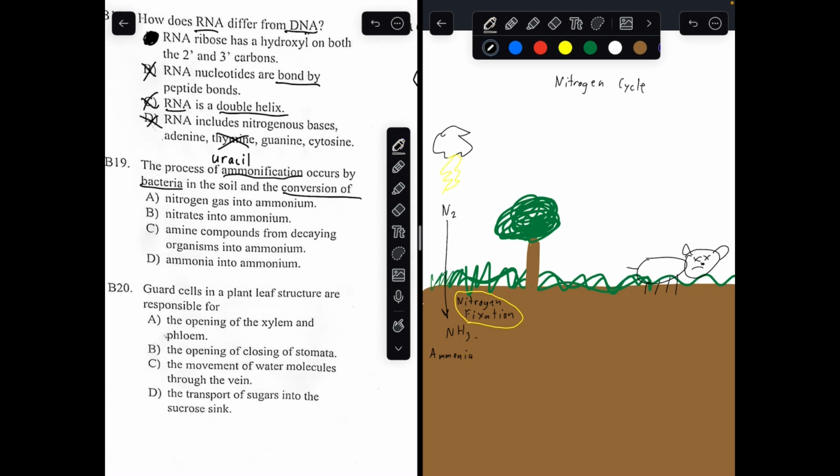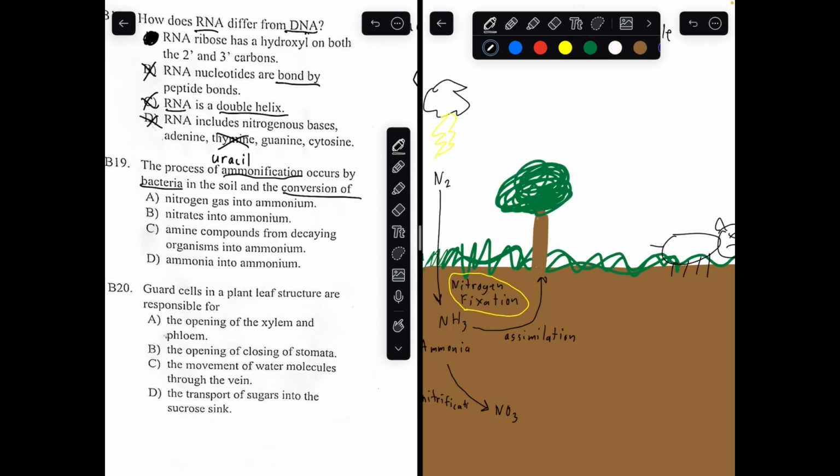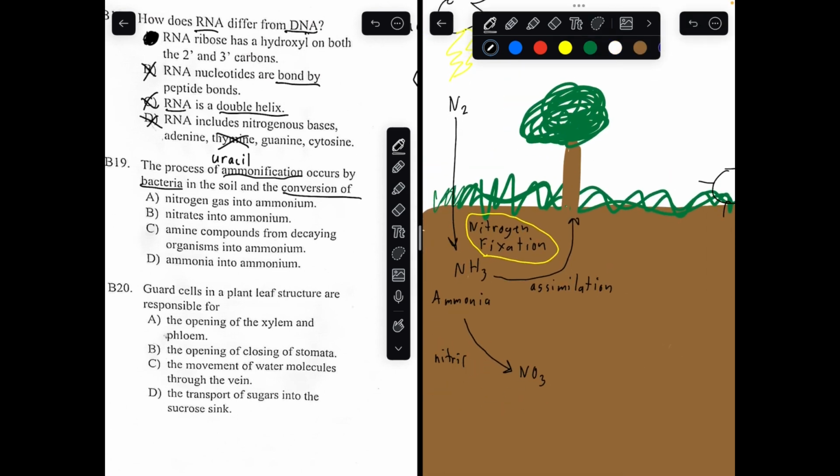Now, ammonia can enter a plant in a process called assimilation, or it can become a compound called nitrate, NO3, in a process called nitrification. Let's write it over here. In a process called nitrification, ammonia can become nitrates.